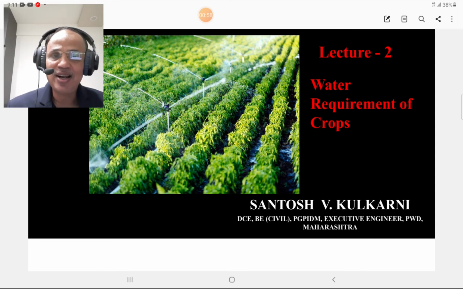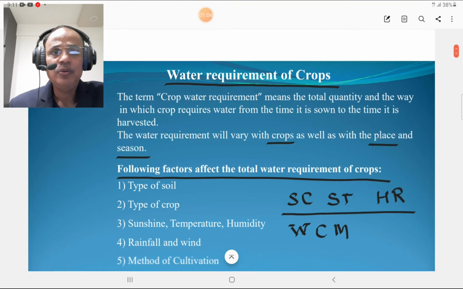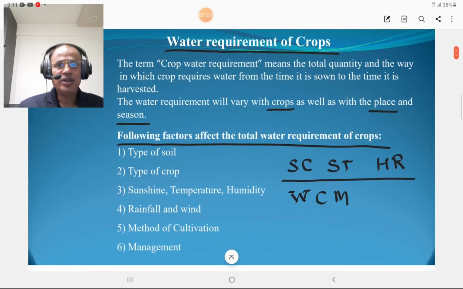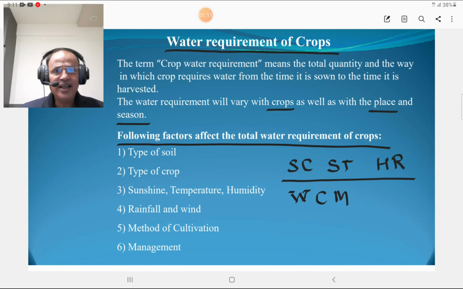So let us start my lecture number 2 on water requirement of the crops. So what is the term crop water requirement? It is the total quantity and the way in which a crop requires water from the time it is sown to the time it is harvested. Means